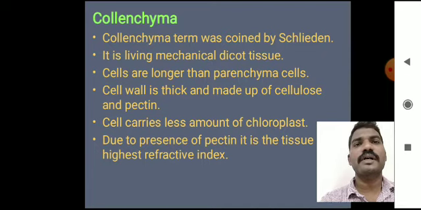Next one is collenchyma. It is also a living tissue. The term collenchyma was coined by Schleiden. It is a living mechanical tissue generally found in dicot plants. The cells are longer than parenchyma cells, and the cell wall is thick and made up of cellulose and pectins. These are the chemical substances of the cell wall, and the cells carry a small amount of chloroplast. Because of the presence of pectin, it is a tissue having a high refractive index.